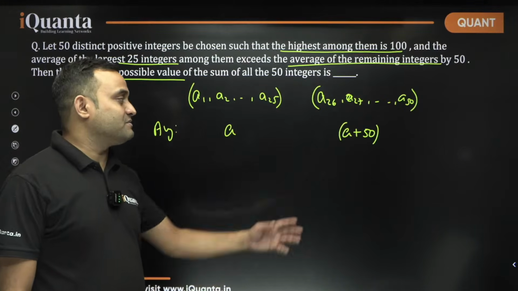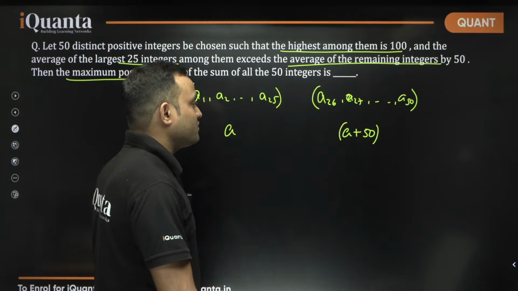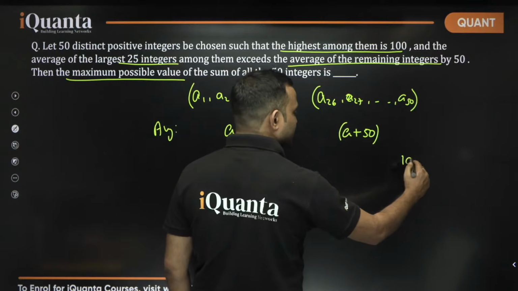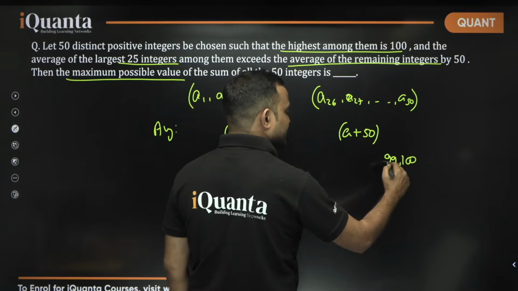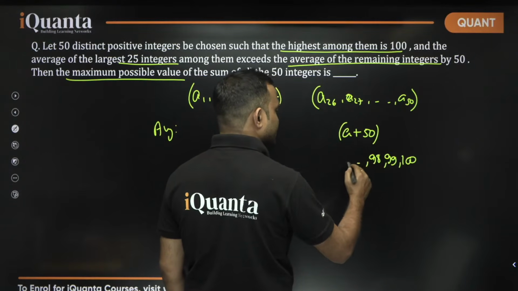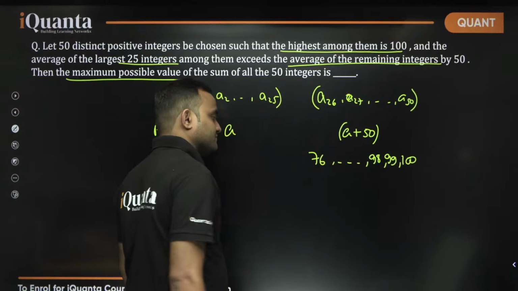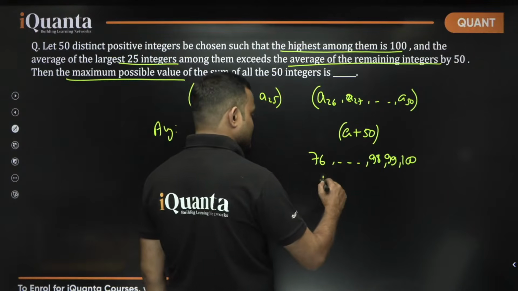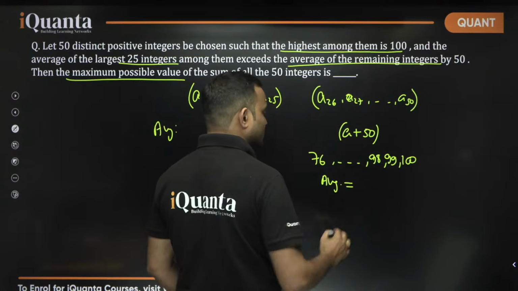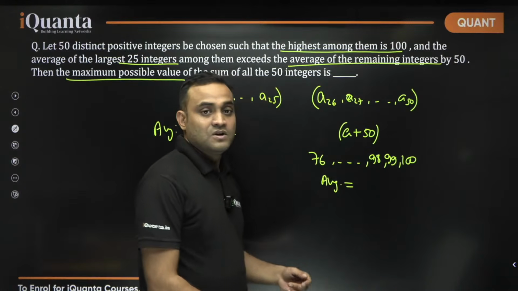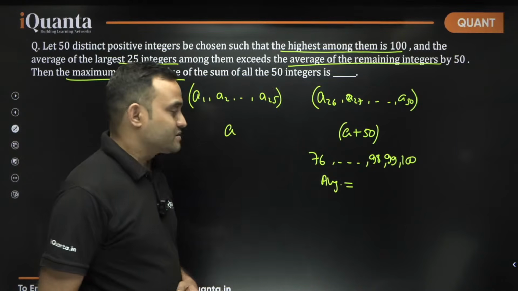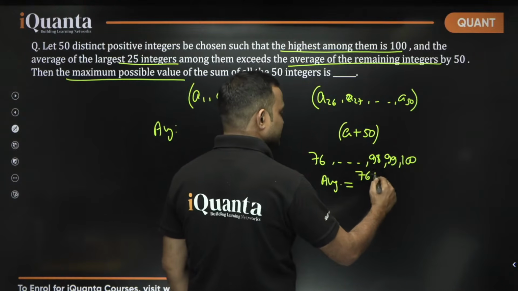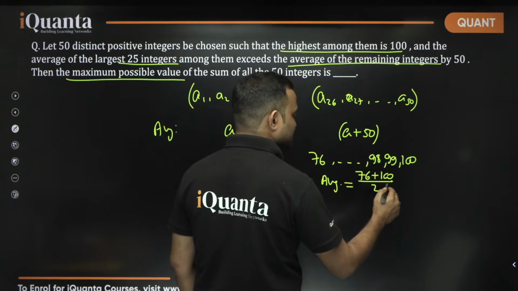What will be the maximum average here? Maximum average will be when I take all the maximum possible numbers. Starting with 100, which is the maximum possible, I can take 99, then 98, and so on till 76. And what will be the average in this case? As these numbers are consecutive, we can treat them as an AP, arithmetic progression. Whenever numbers are in arithmetic progression, the average is either the median or the first term plus last term divided by 2.